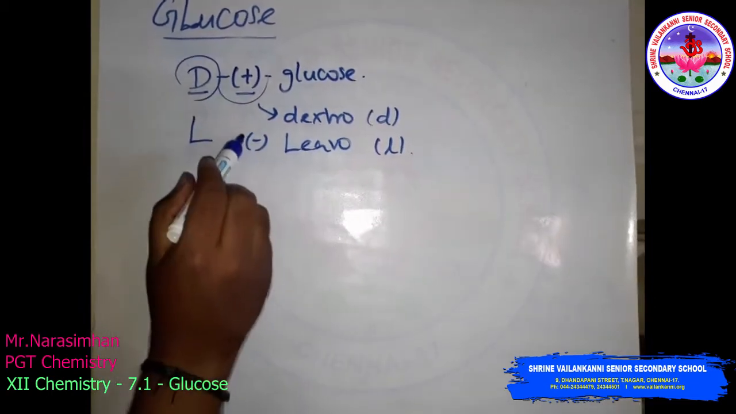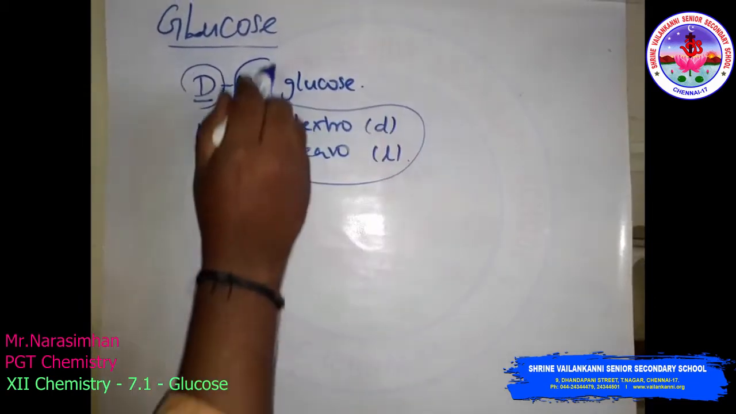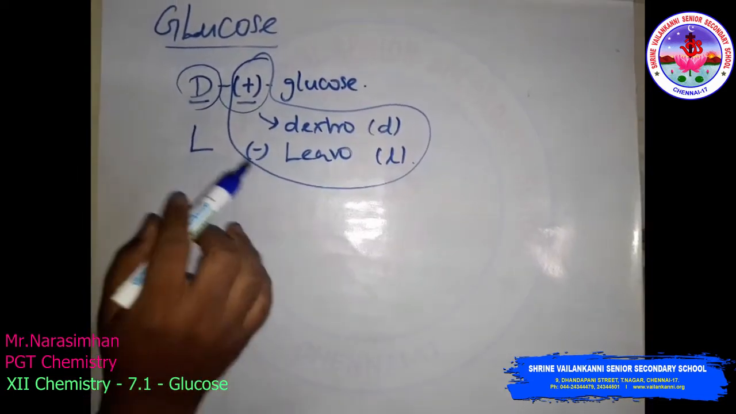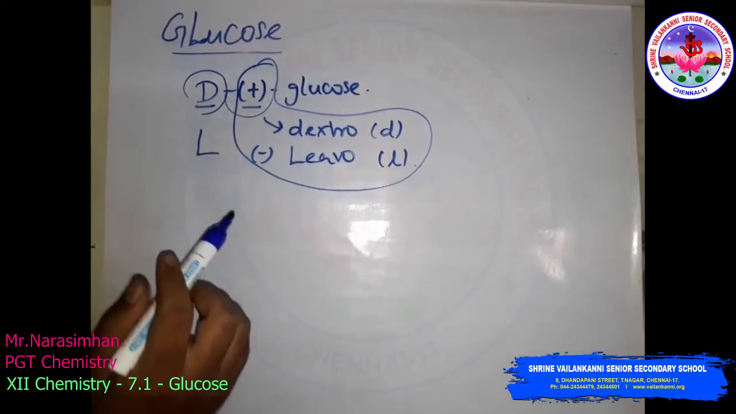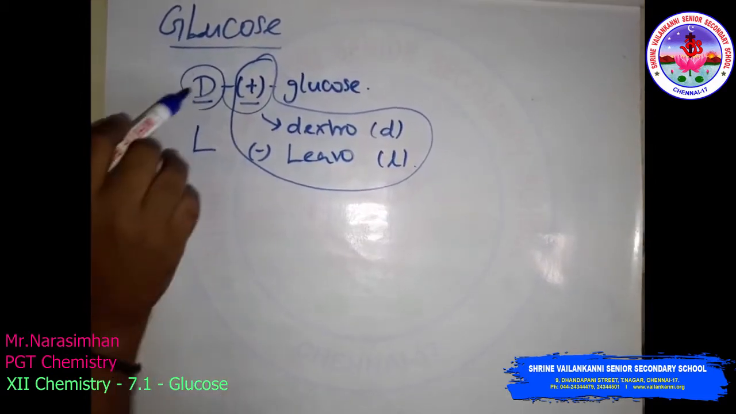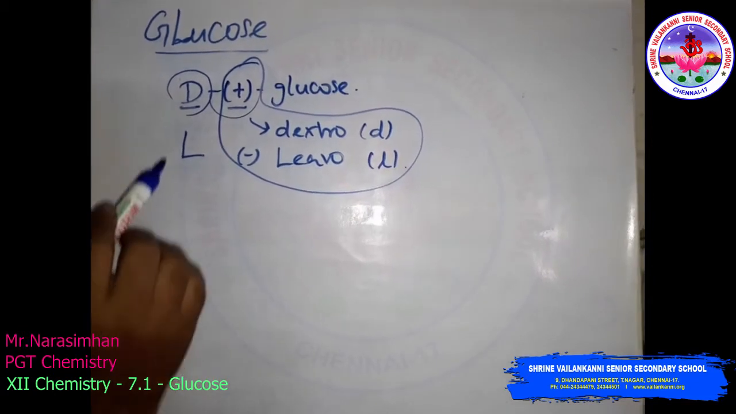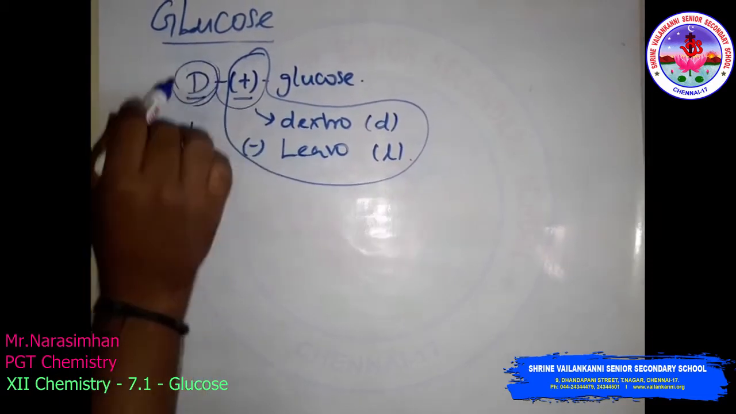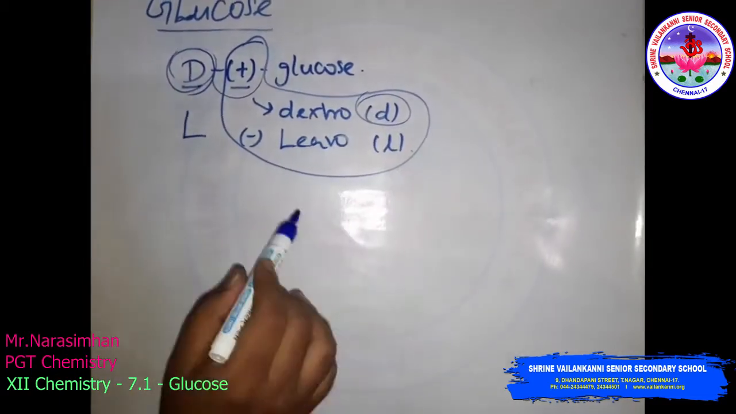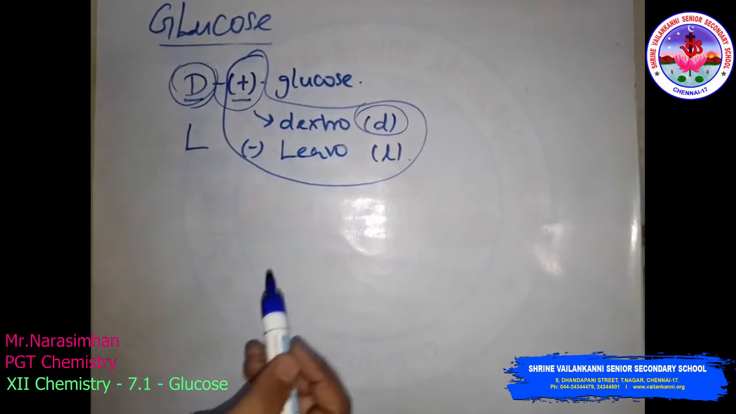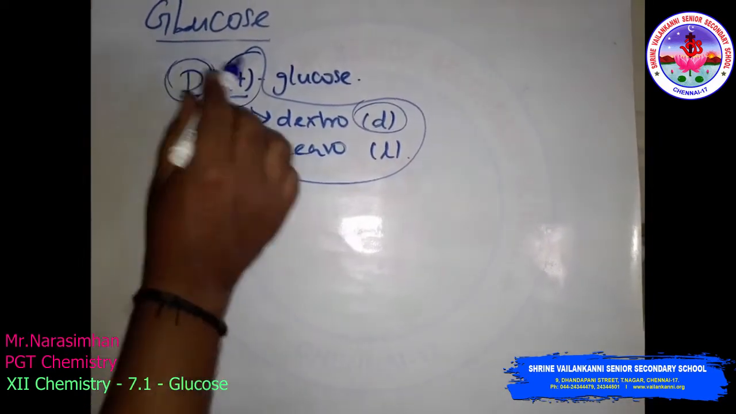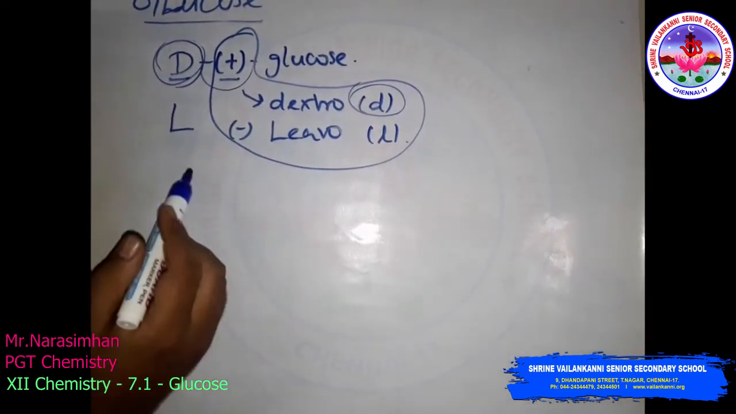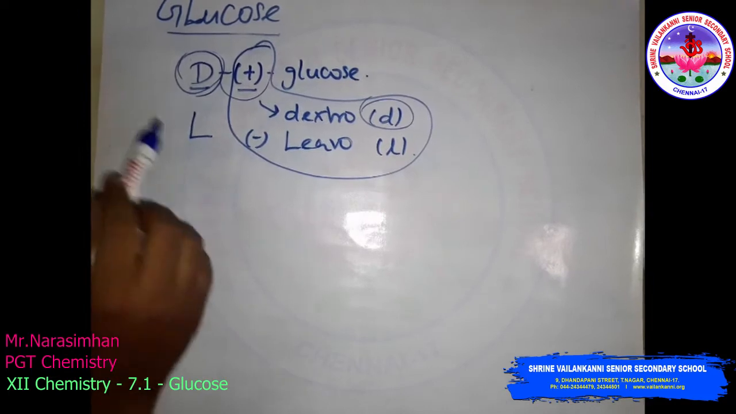So this is purely experimental study. We cannot say whether the compound has a plus sign or minus sign; that we can determine only with experimental studies. But we can say the compound is D configuration or L configuration. So capital D and small d are entirely different. This indicates the configuration and this indicates the rotation of the compound, that is, optical activity.